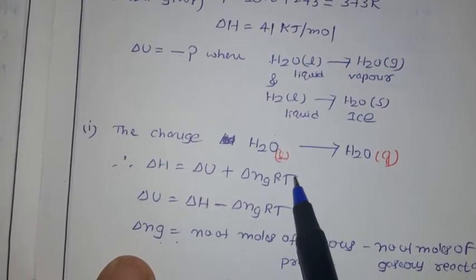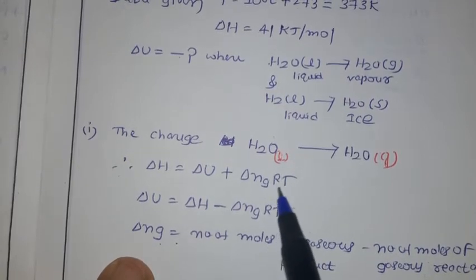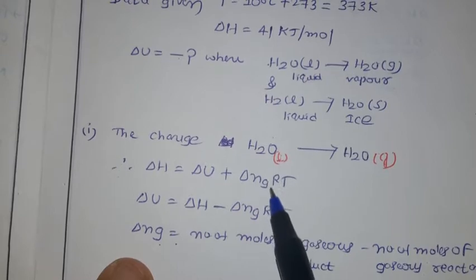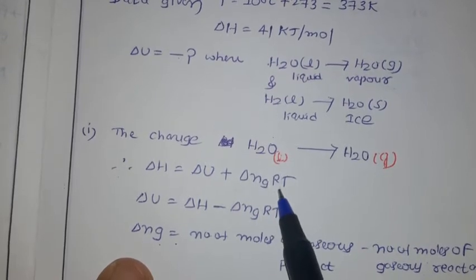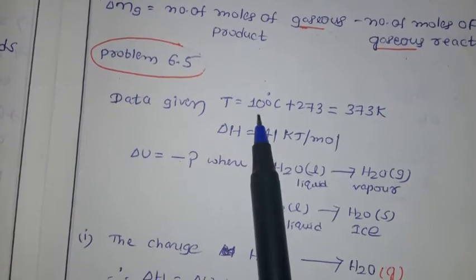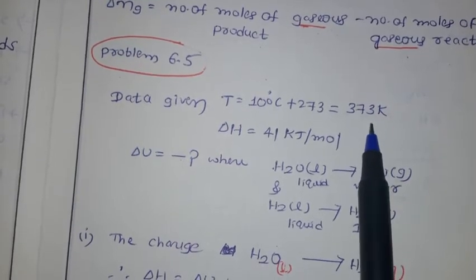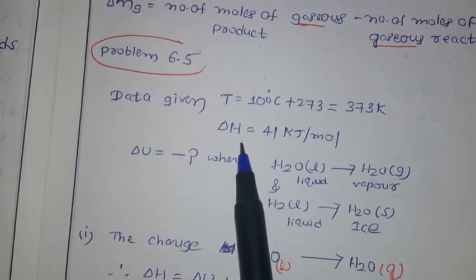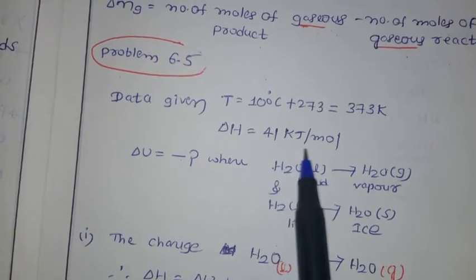You know very well that R has different units, so we always take the temperature in Kelvin. So 100 degrees Celsius plus 273 gives 373 Kelvin. Delta H is already given as 41 kilojoule per mole.